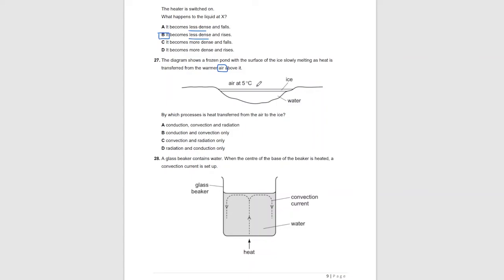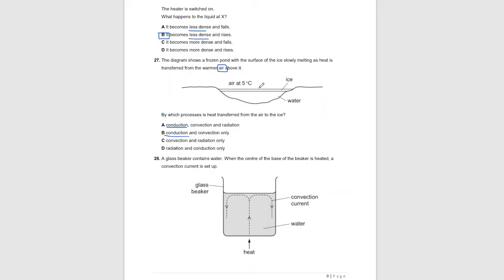If it were convection, the heat would transfer within the fluid. There are some air molecules in contact with the ice, and those air molecules transfer the heat to the ice. The molecules collide with the surface of the ice and transfer thermal energy. So it's by conduction, not convection, because convection happens within the fluid.